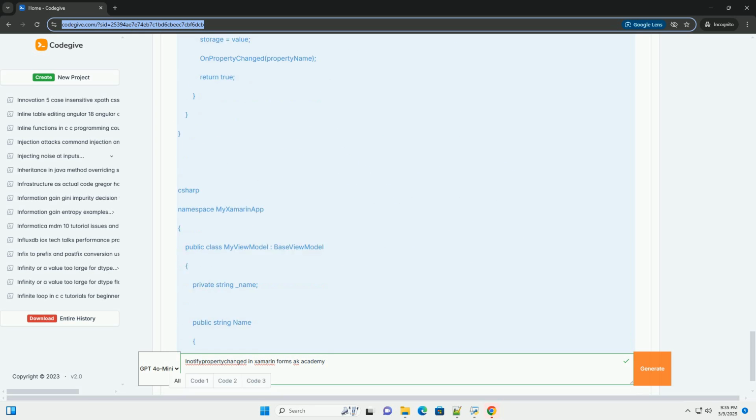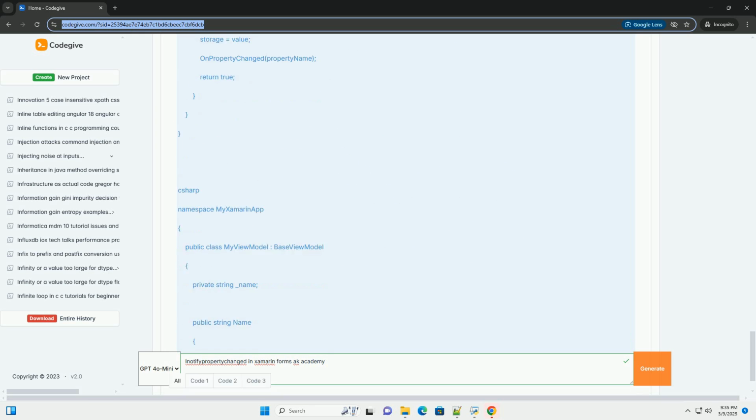To enable this binding, you need to set the binding context of the page or the specific UI element to an instance of your MyViewModel. This is typically done in the code behind of your XAML page. Now, any changes to the Name property in the MyViewModel will automatically update the Text property of the label.